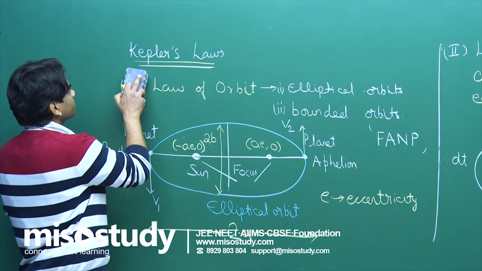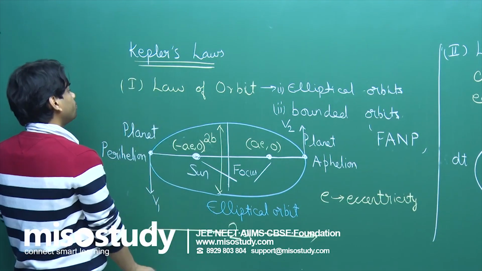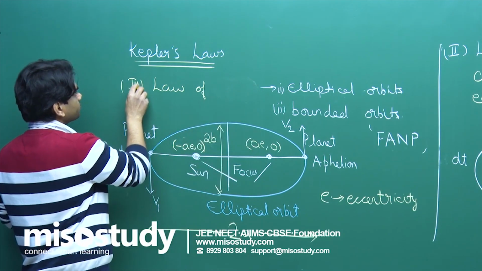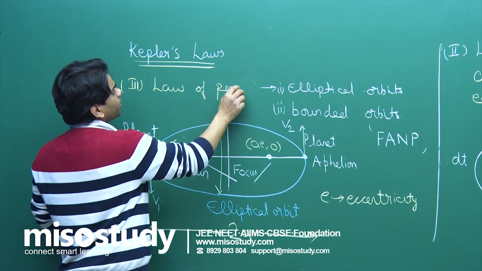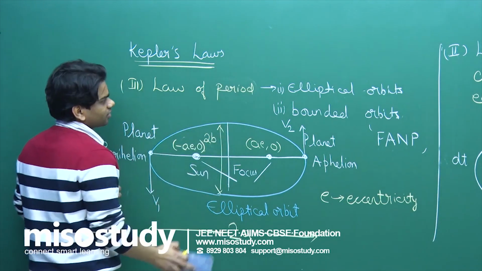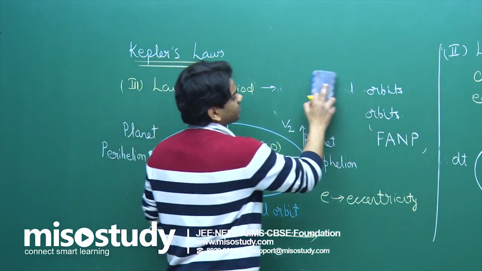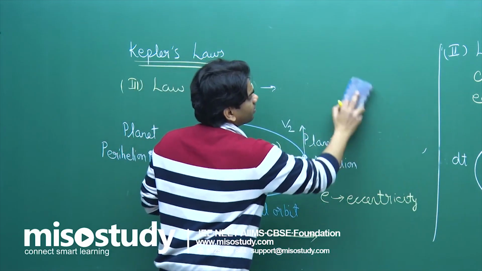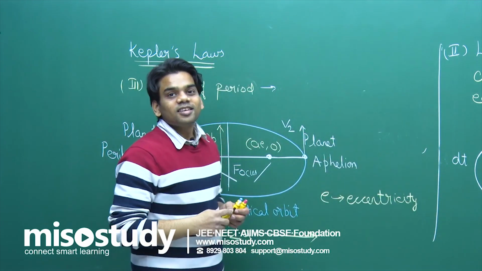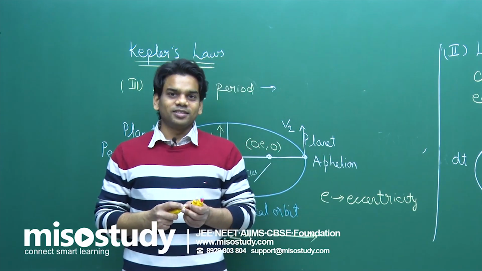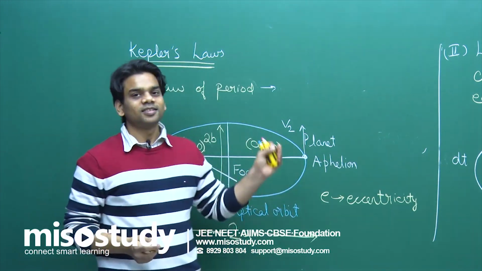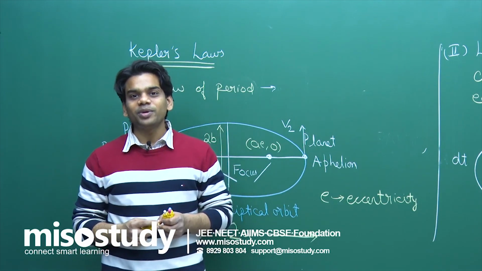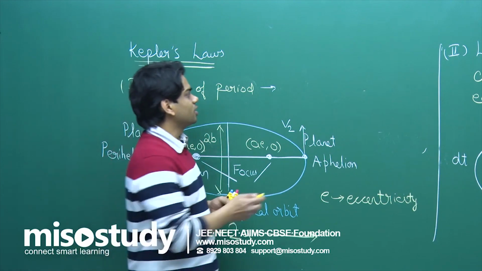The third law is the law of periods, and again it's very simple. Third law of periods, I'm writing here. The law says the square of the time period of revolution around the sun is proportional to the cube of the semi-major axis of the elliptical orbit.